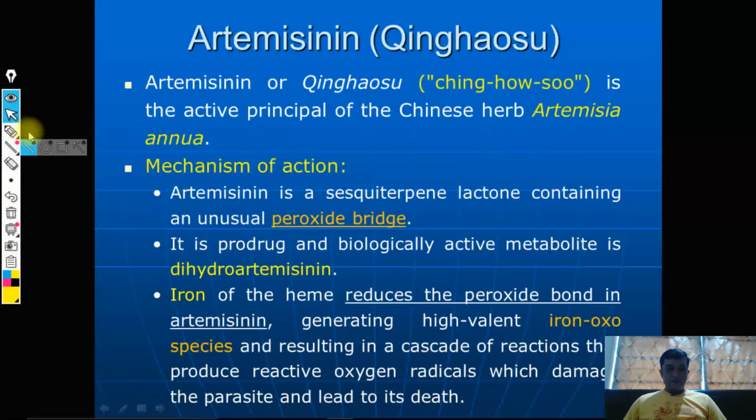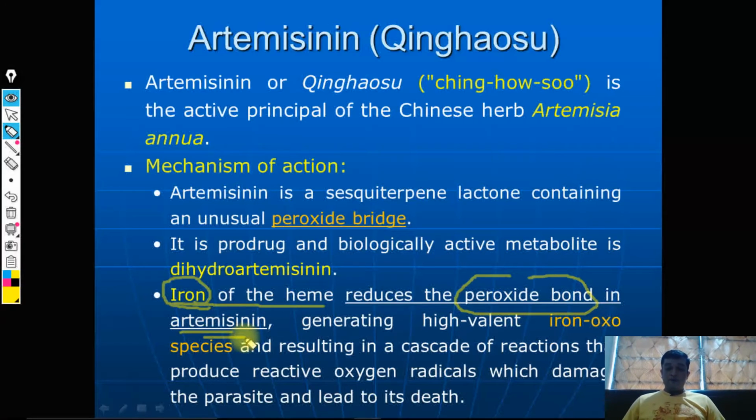Now the iron of the heme, you know that once the plasmodium is multiplying within the erythrocyte, it will lead to generation of free iron, and this iron of the heme reduces the peroxide bond present in artemisinin, which we observed as an endoperoxide. So once this iron reduces the peroxide bond, it leads to generation of a high valent iron oxo species. This is a very important structure.